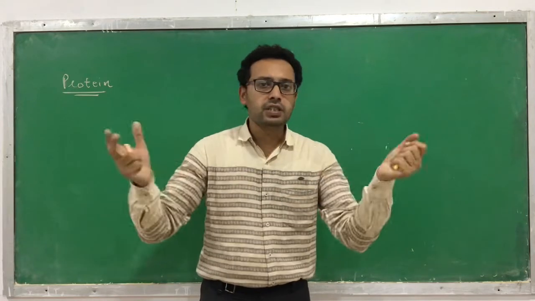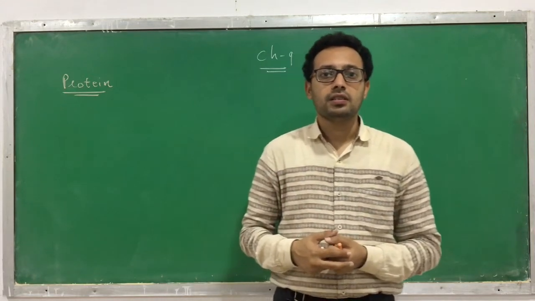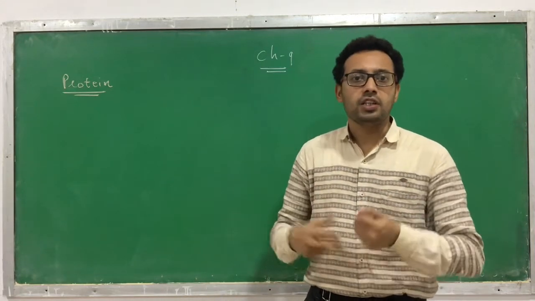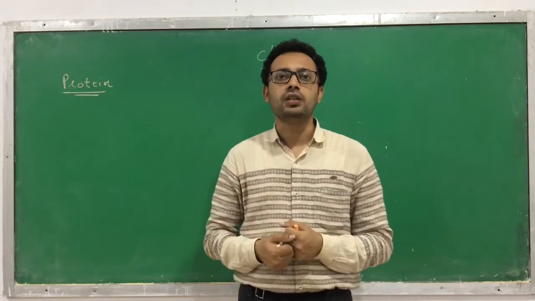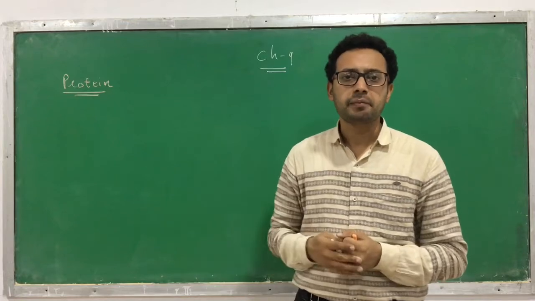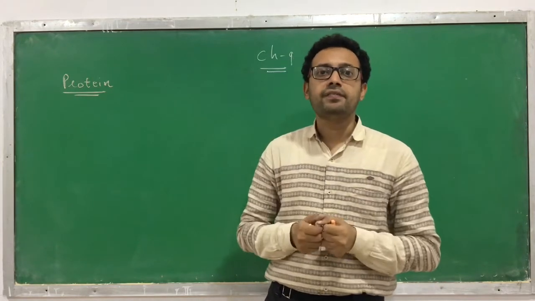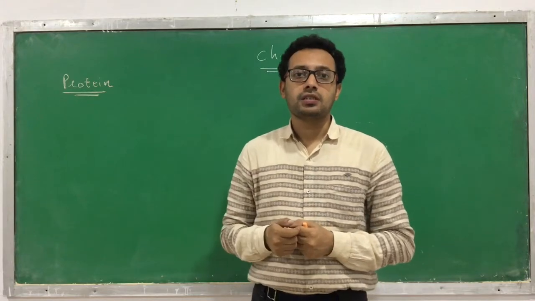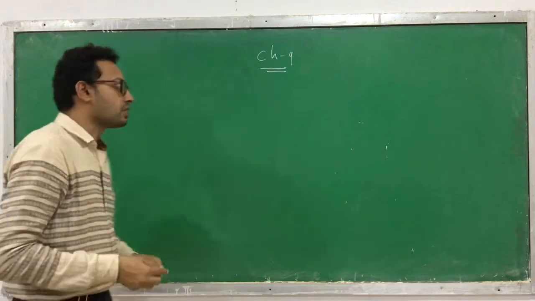There are many amino acids and they form a protein. You might have heard about protein. You want to consume a proteinaceous diet because protein has a very important role in our body, which we will see. But that protein is made up of amino acids. So the building blocks of proteins are amino acids.